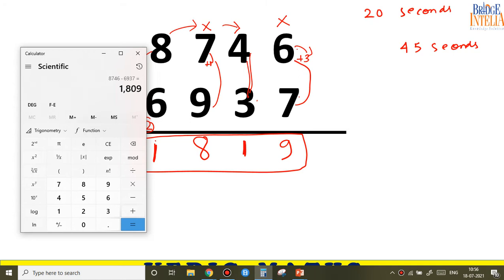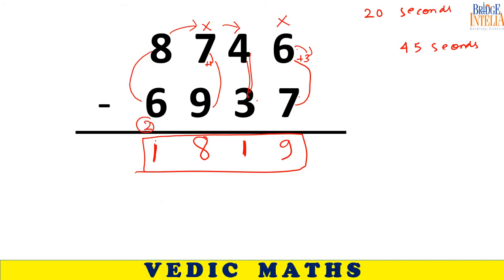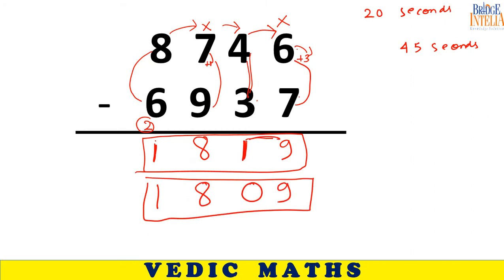Anybody? Sir, it is 0 because 4 minus 3 will be 1. The next number needs help. So we will do 0 minus 1. So 1809. We did not help our neighbor here, na? So this is a crime. You should help your neighbor. Love thy neighbor.